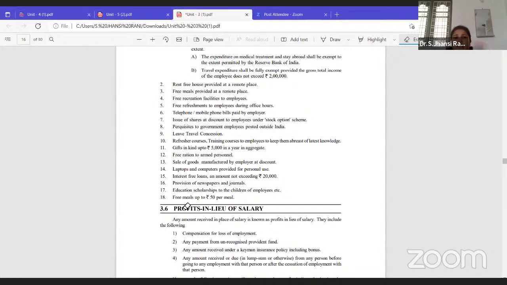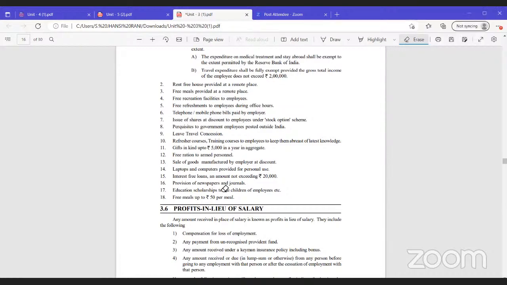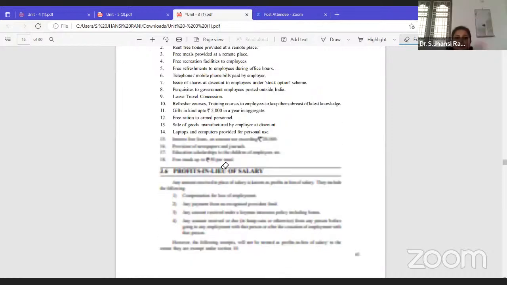And even free meals are provided at the office. For example, each meal rate is 100 rupees. Till 50 rupees it is exempt. Remaining 50 is taxable. So these are the different rules. We have to memorize the perquisites.